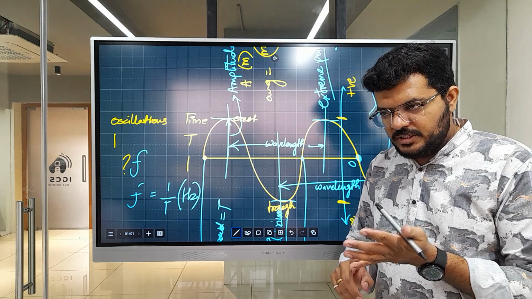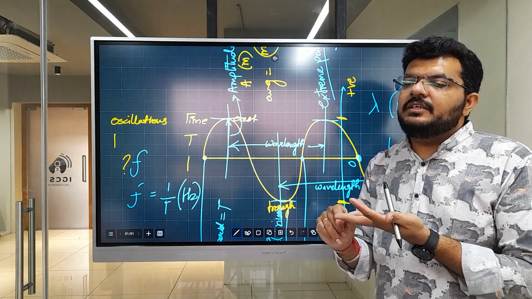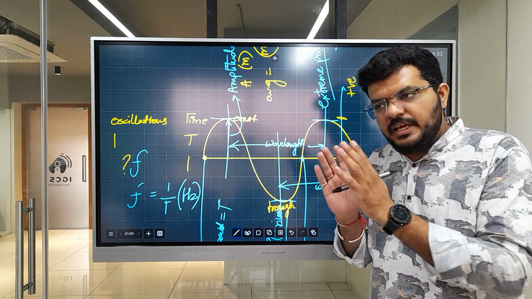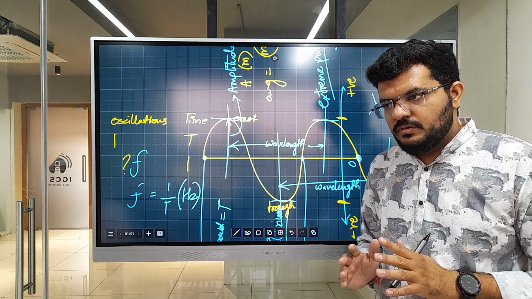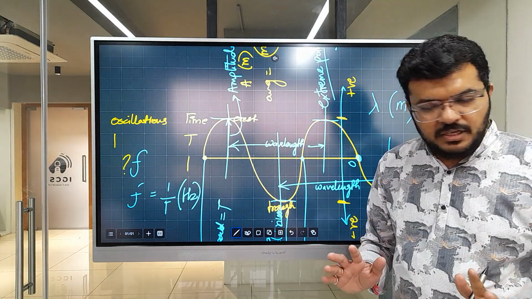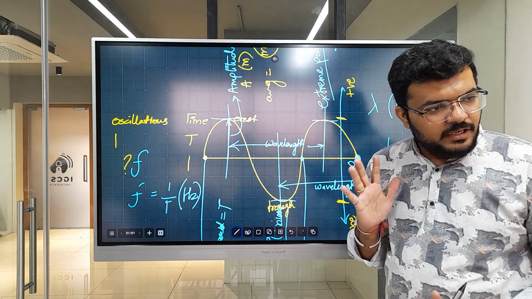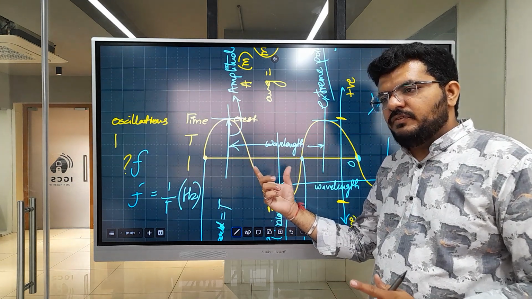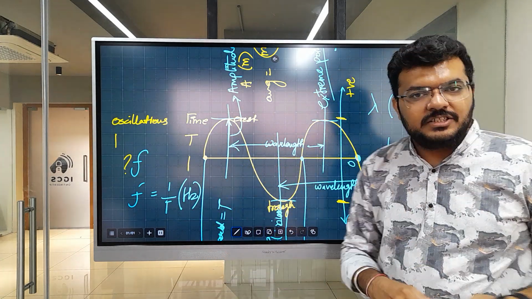Amplitude, frequency, time period and wavelength are the characteristics of a wave. If these 4 things exist, it is a wave. Okay, this makes sense. Now should I convert this longitudinal wave to this kind of graph? Now do you understand that this is not a transverse wave. This is a trace of either a longitudinal wave or a transverse wave.